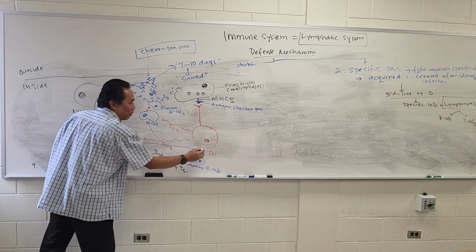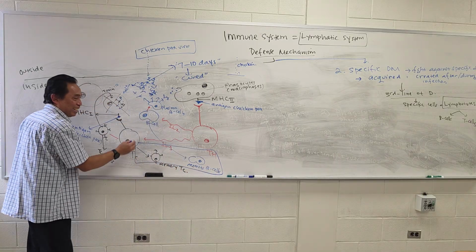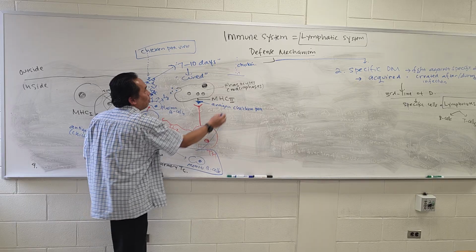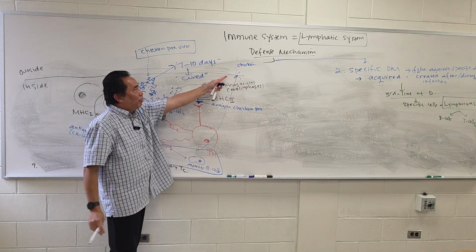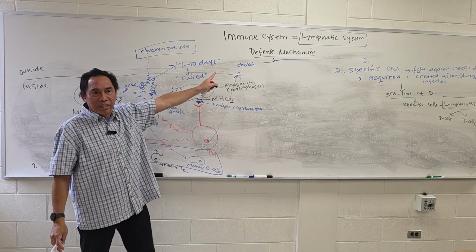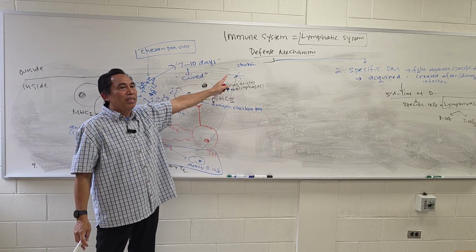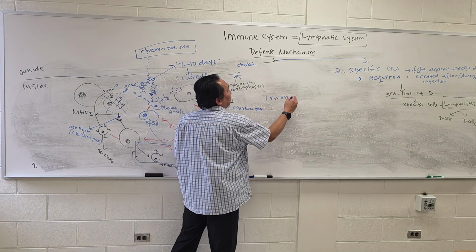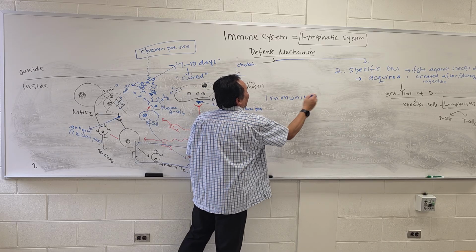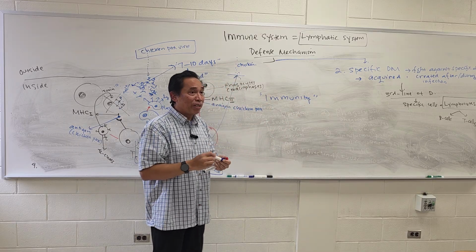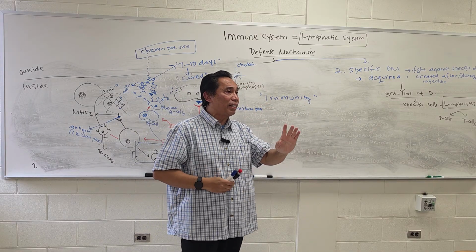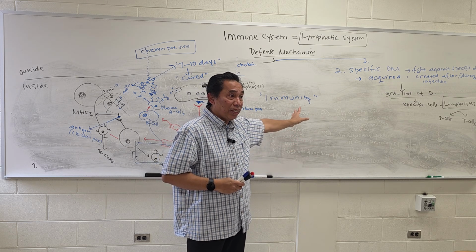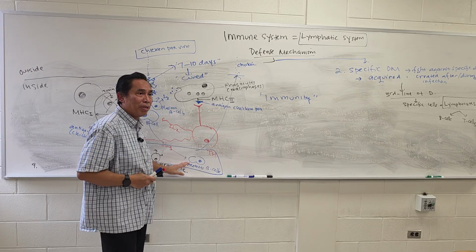You have this memory cell over here. The memory cell is actually ready, boom, over here. Before even the chicken pox causes disease to you, they already killed them right away. That's what we call the immunity. So that's what's happening. After you have chicken pox, you will not get chicken pox again. Why? You have the immunity to the chicken pox because you have memory cell.